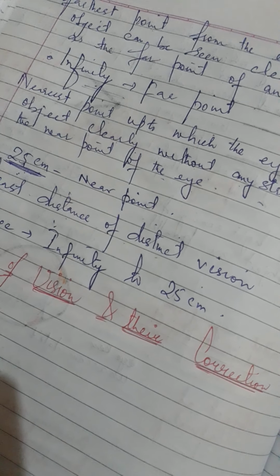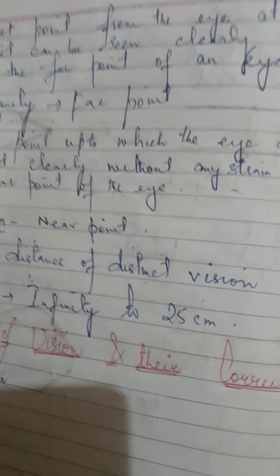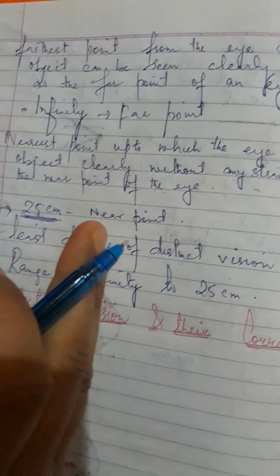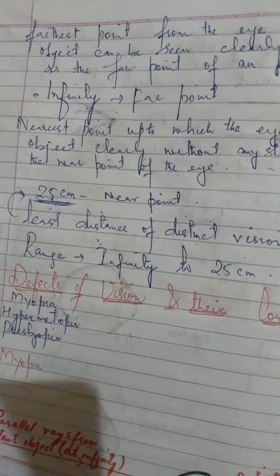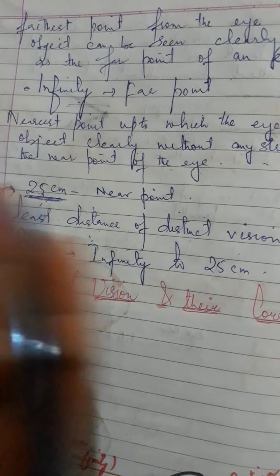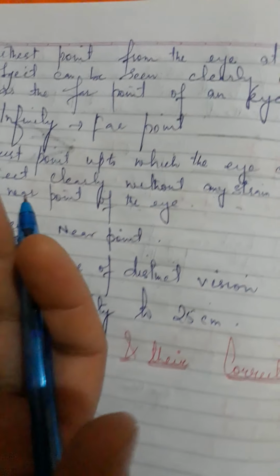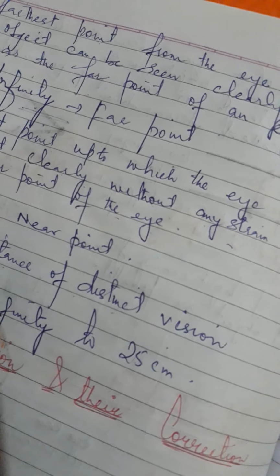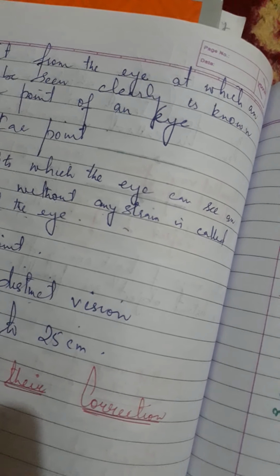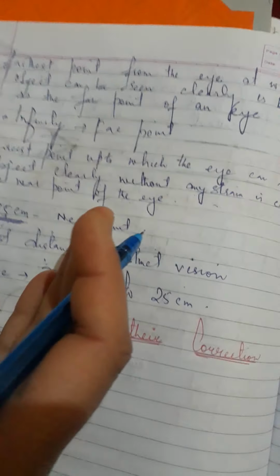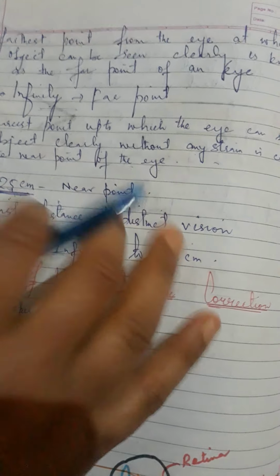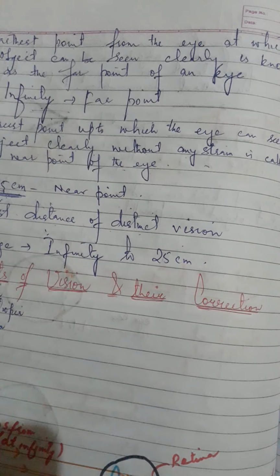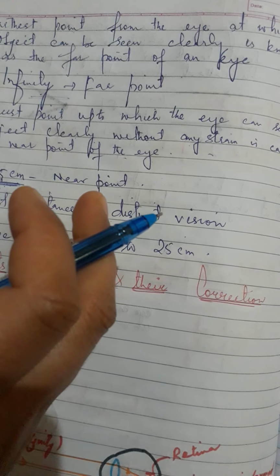If you have to read a book clearly and comfortably without putting a strain on the eyes, it must be held at a distance of 25 centimeters from our eyes. If we try to read a book by holding it very close to our eyes, we will feel a lot of strain on the eyes and the image of the printed paper will also look blurred.